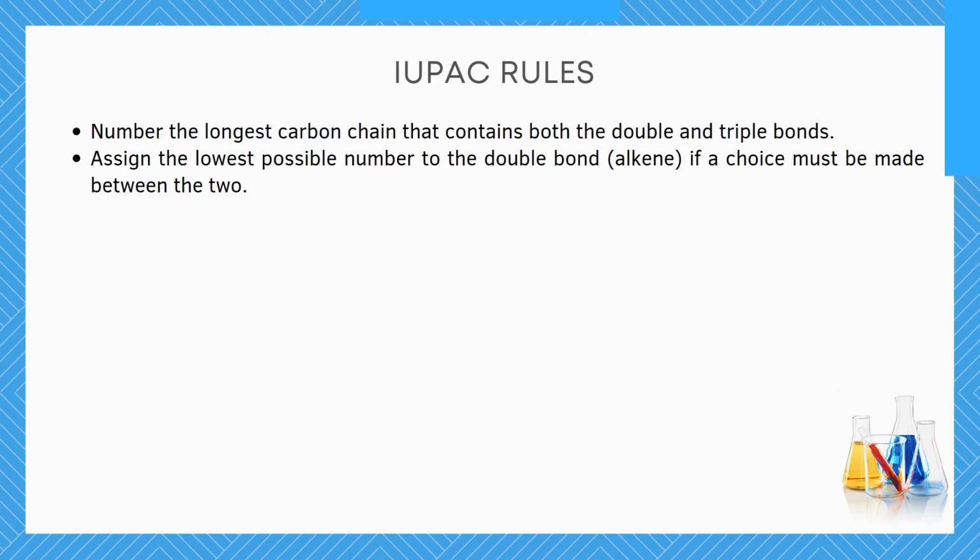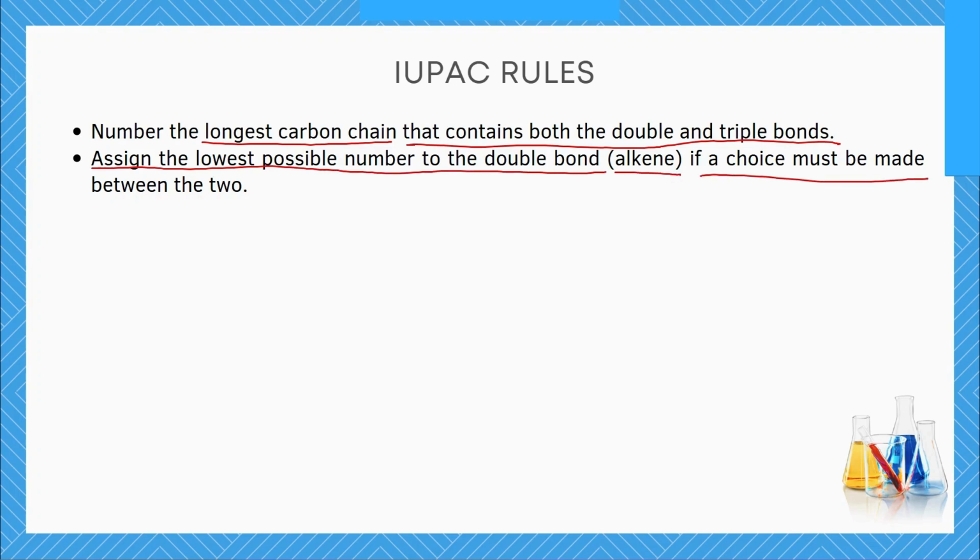Before we do that, here are some IUPAC rules that guide that concept. The first rule says you are to number the longest carbon chain that contains both the double and the triple bonds, and then you assign the lowest possible number to the double bond, which is the alkene, if a choice must be made between the two. So let's see an example briefly.